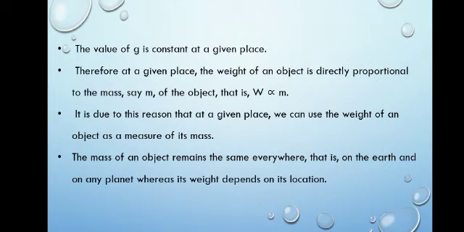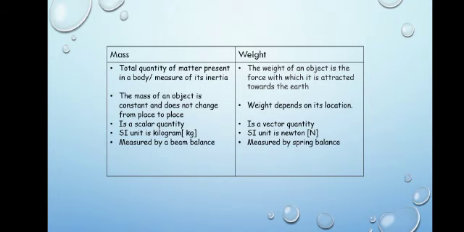So as we go from one place to another, what will also change? Your weight will also change. Now differentiate between mass and weight. So we are summarizing all that we studied here. Whenever the question is like this, differentiate or write the difference between mass and weight or any other thing, what you have to do? We have to make two columns. Then we have to list out the points. So here, first thing we will do is write the definition.